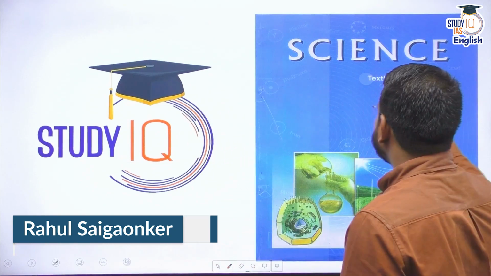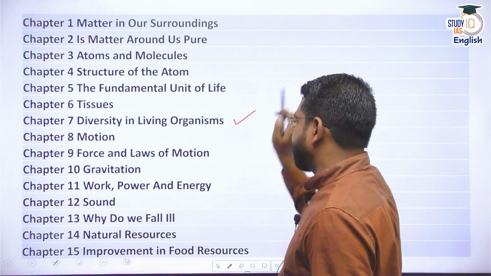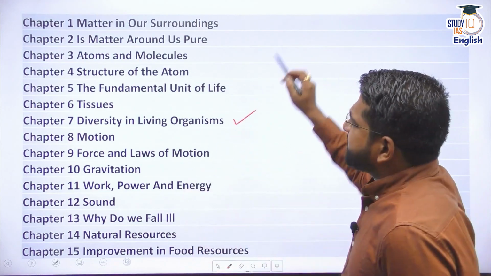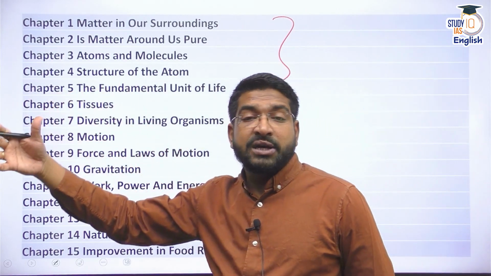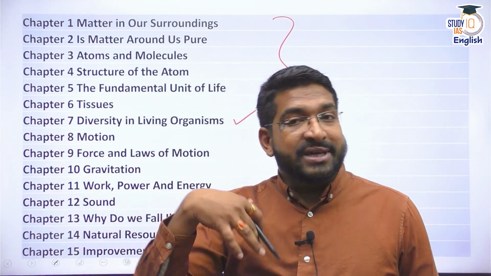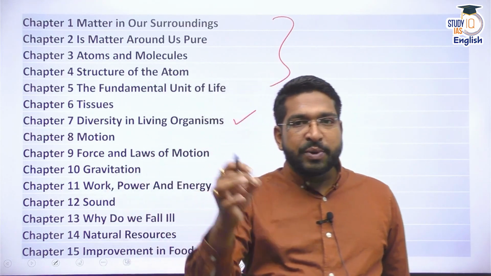You already know we have reached the science textbook for class 9 and we are dealing right now with chapter 7. Before this, we discussed some aspects of chemistry. We discussed matter. We said matter is made up of tiny particles called atoms. We also discussed characteristics of atoms and different models which define atomic structure.